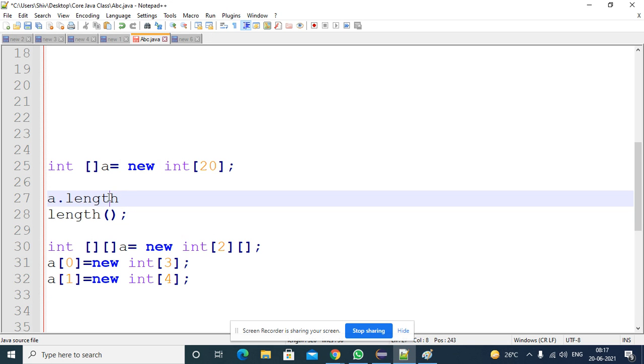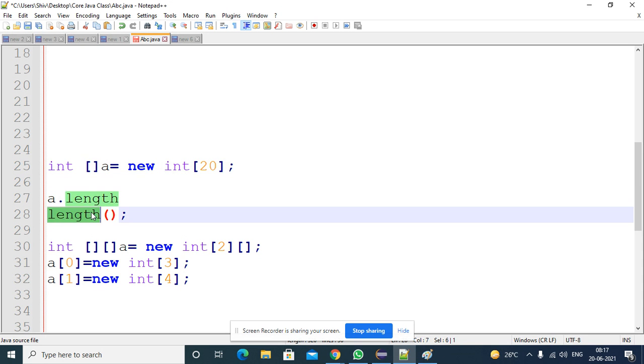The length property you can apply only on top of arrays. The length method you can apply on classes, maybe on the String class, StringBuffer class, or File class, based on the class implementation. So we discussed the length method also.